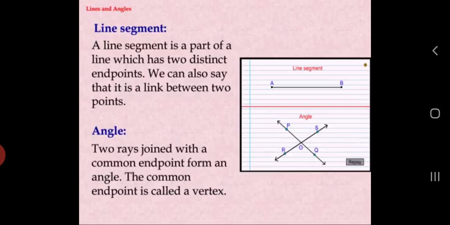If 1 degree is divided into 60 equal parts, each part is called a minute, and if 1 minute is further divided into 60 equal parts, each part is called a second. Remember, 1 degree equals 60 minutes and 1 minute equals 60 seconds.